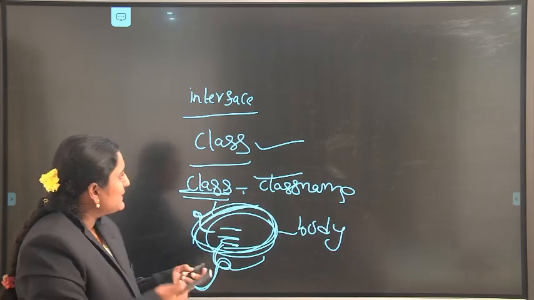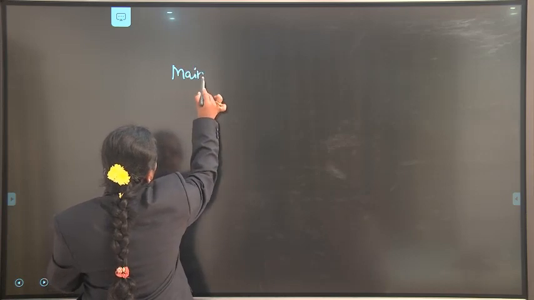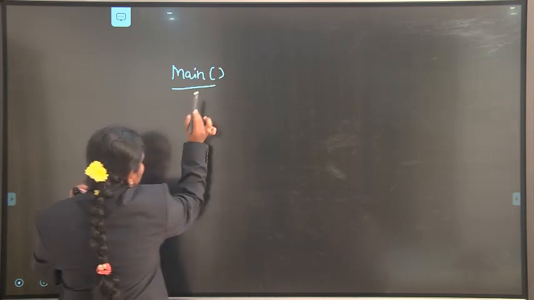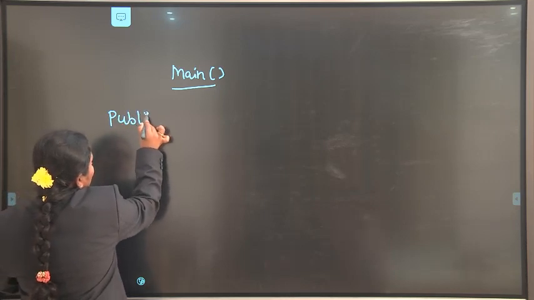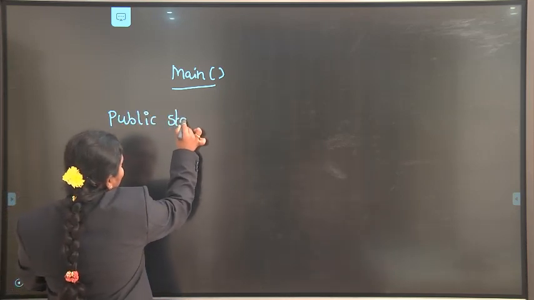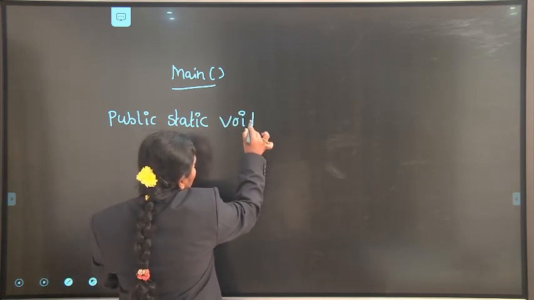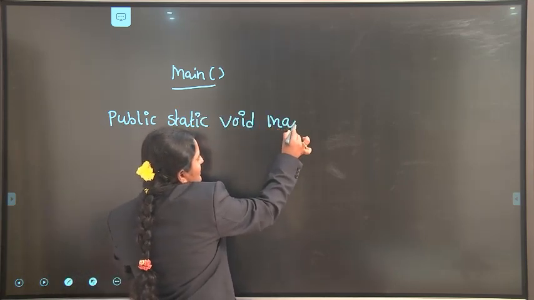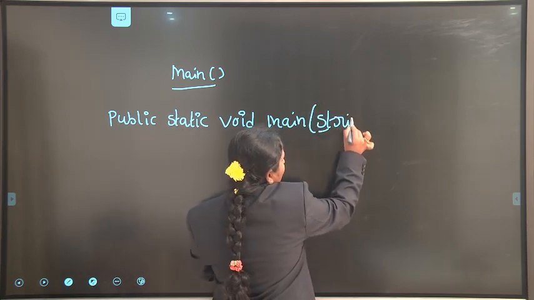Next one, the main method. In Java, the main method contains the keywords public static void main, and String args array.